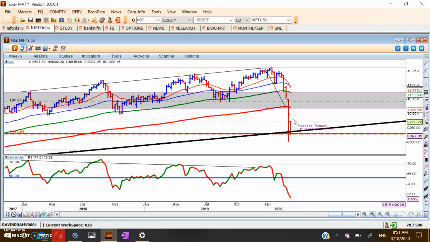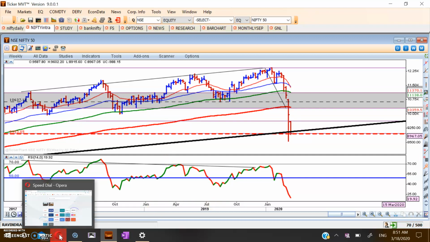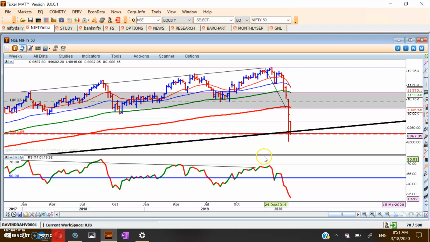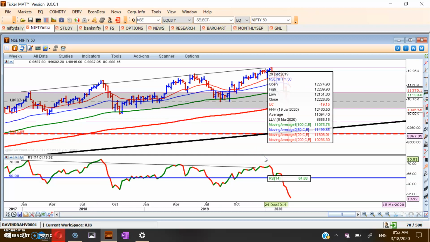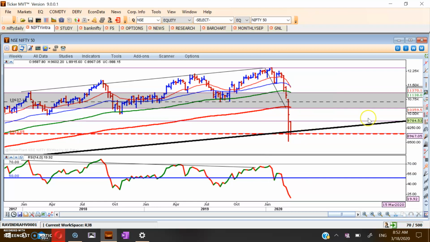So if at all the market bounces here, then probably that bounce can act as a trap. So do not get trapped here. Let the market show some strength and sustain above this level. Create some technical formation. We are expecting the technical support to sustain at this moment. If it happens, then certainly it will give us a signal. At this moment, the market is not at all giving any signal, except we are anticipating support here.